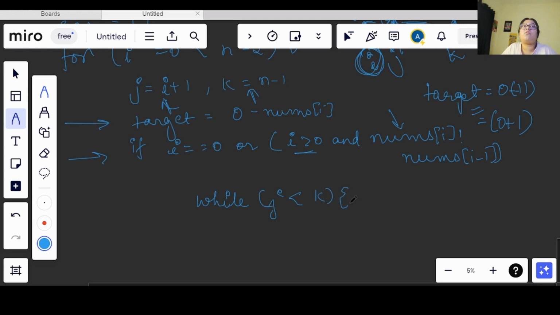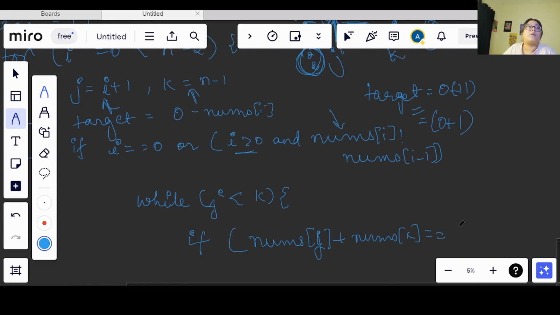And now what we will do, like in a binary search, or in the way what we are doing, we will check for equals, right? So we will check if nums of j plus nums of k equals the target that we have here, right?